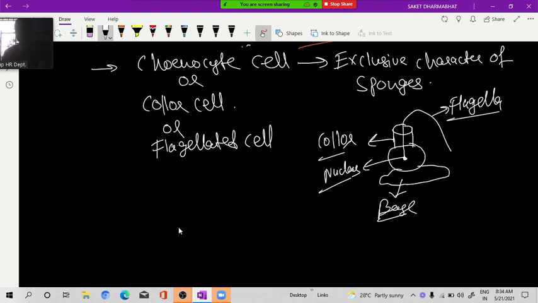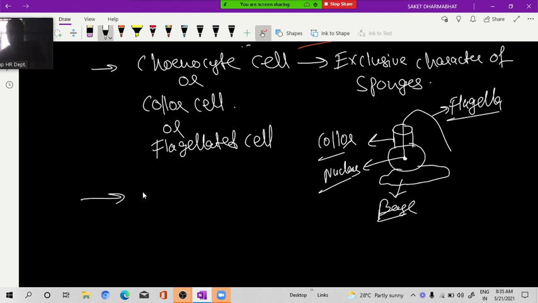Okay. So, what is the use of this flagella? It ensures the continued movement of water. Okay, water current inside the spongocoel through ostia. Water is entering inside the spongocoel through ostia or not? Tell me. Yes, sir. The current is forming because of whom? Because of movement of flagella of coinocyte cell.